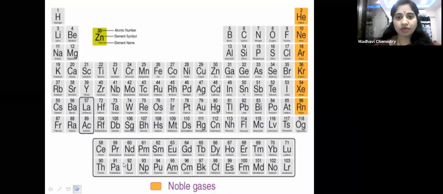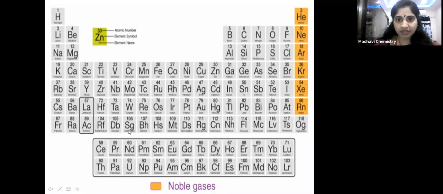Children, you are very familiar with this figure, is it not? This is the modern periodic table, the long form of the periodic table, right? On the right hand side of this periodic table, we have P block elements. P block consists of how many groups? Total 6 groups.